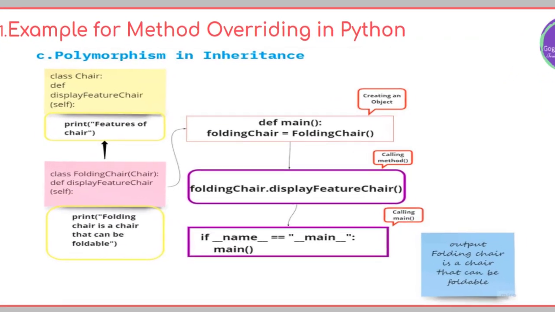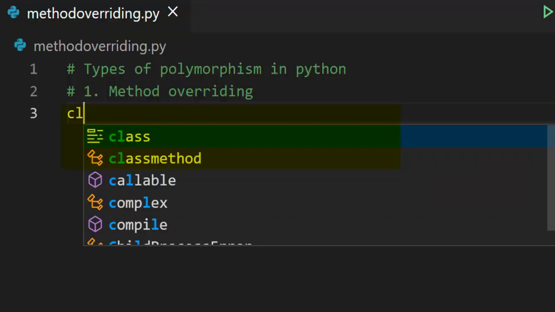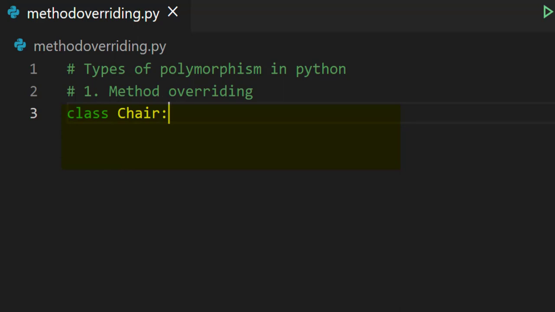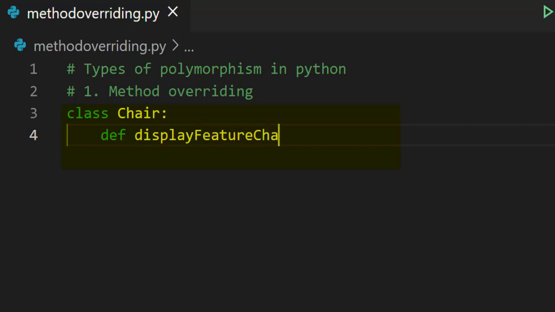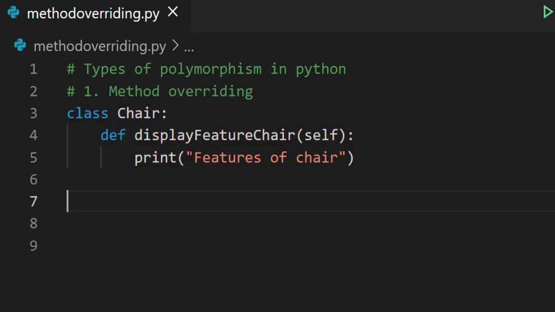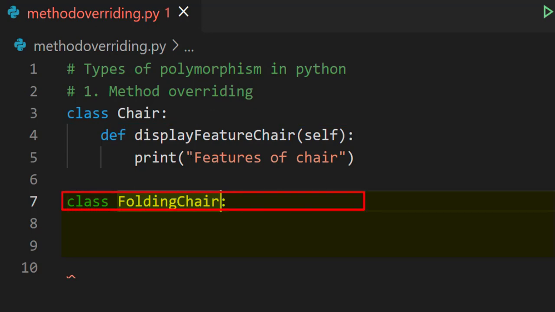Code this in VS Code. Let's create a class chair and define a method def displayFeatureChair with the self keyword. And write one print function, that is features of chair, and then create one more class, that is folding chair. We know that to achieve method overriding, there should be the inheritance concept. Here, chair will be the base class and folding chair will be the derived class. So, write the base class name, that is chair, in the derived class.